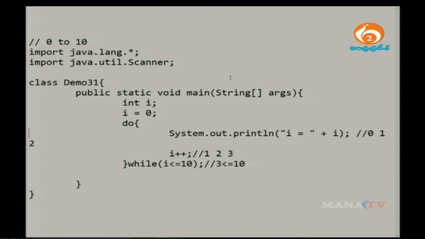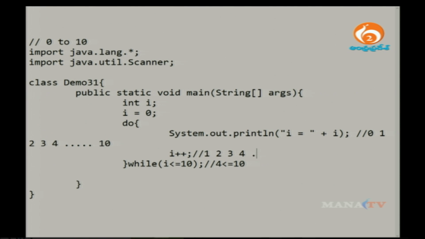So again it goes to this place and prints the value 3, and here the value is incremented to 4, and the condition becomes 4 is less than or equal to 10. Again it is correct, so it prints the value 4. Like this it prints the values 1, 2, 3, 4 up to 10.